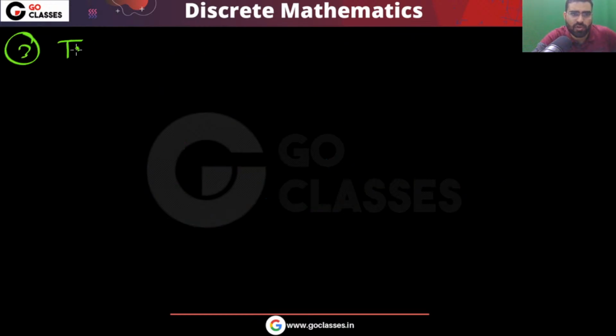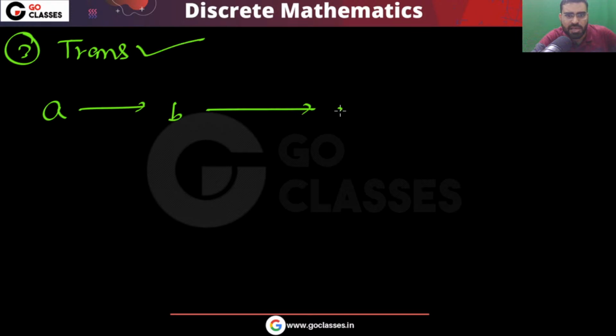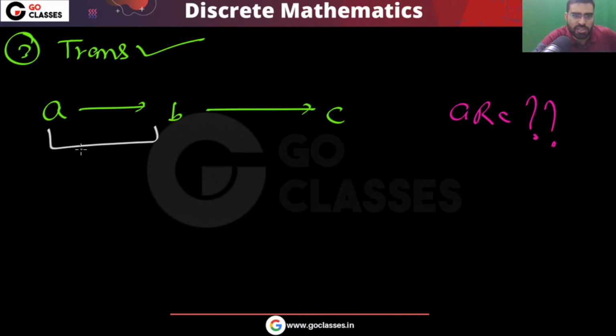Yes, this is transitive also, because if a is related to b, b is related to c, then let's check: can I say a will be related to c? Yes, you can easily say, because from this you can notice that a plus b is even. What does it mean? There are only two cases: either both are odd or both are even.